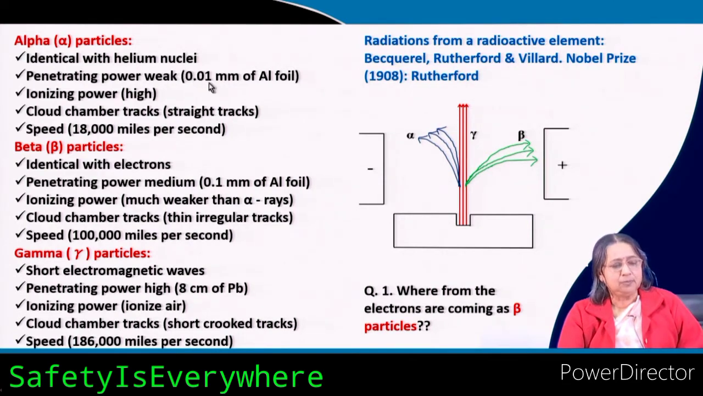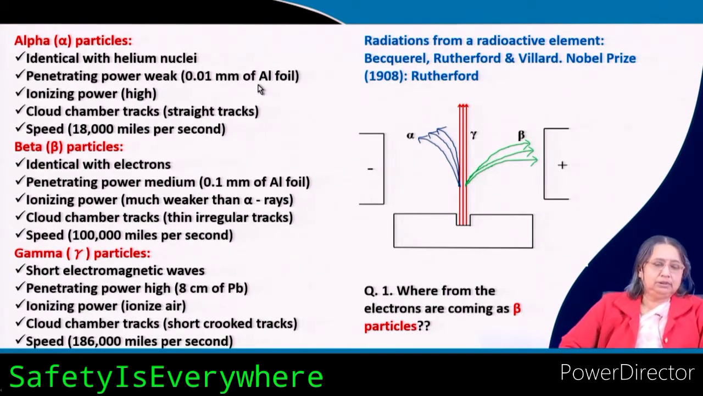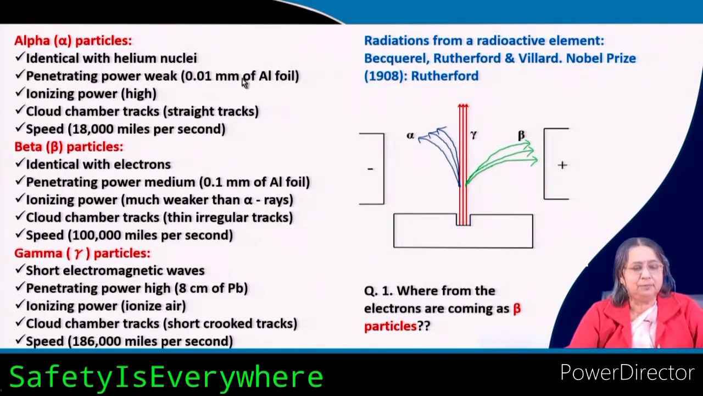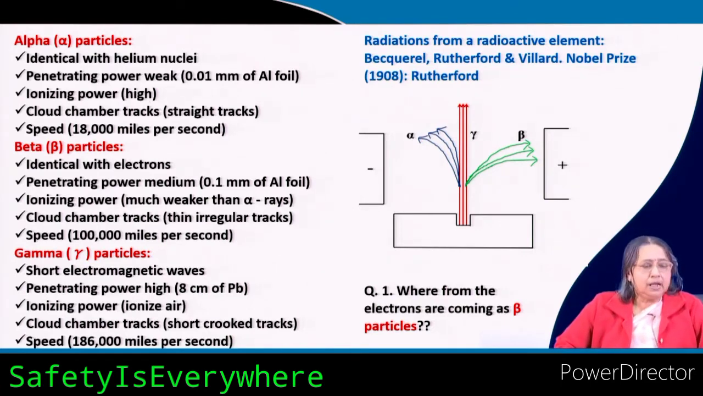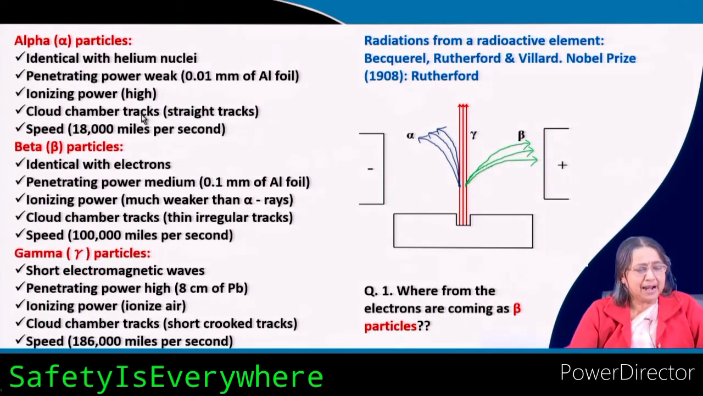How much is that? 0.01 millimeter of aluminum foil. So, you can stop the alpha particles by using this aluminum foil having the thickness 0.01 millimeter. Okay. And the ionizing power is very high, and the track goes in straight lines. And the speed, as it is shown here, is almost 1/10 of the speed of light.